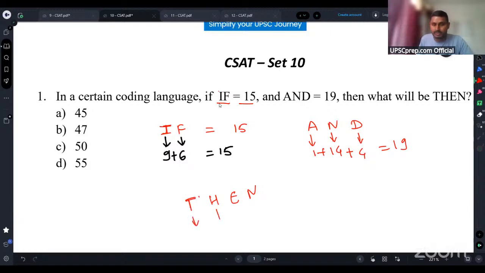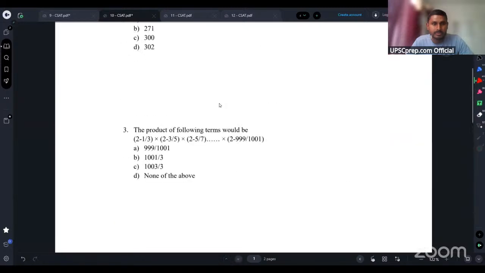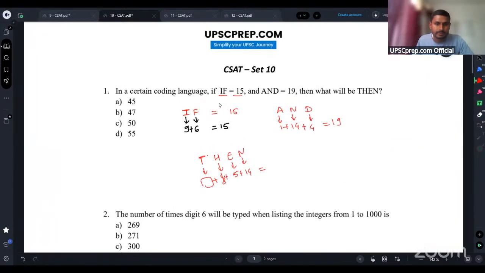E is 5, N is 14. H will be at 8th position. And what will be the T position? So if you just write down the T position and add it, you should get the answer, which I have mentioned here, which is option B. It should be 47.